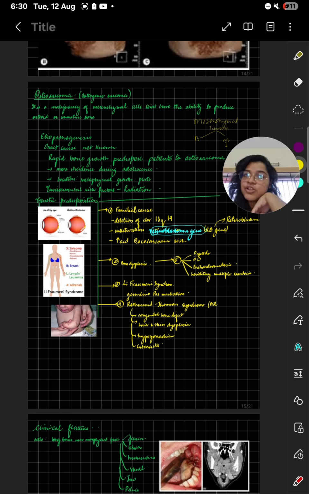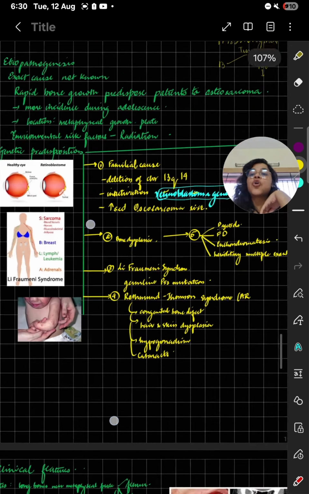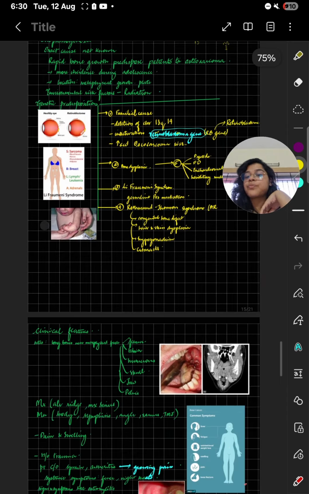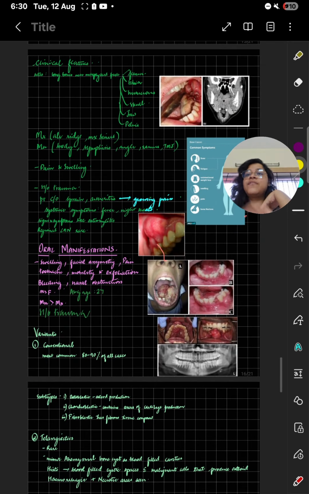Environmental risk is radiation. Then you have genetic predisposition; these are the 4 factors you have to remember. Familial cause is deletion of chromosome 13, q14, and bone dysplasia. Third one is Li-Fraumeni syndrome, and fourth is Rothmund-Thomson syndrome. Okay, let's move on to the clinical features.